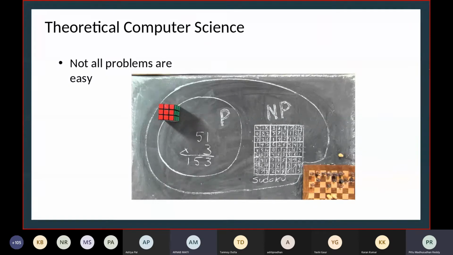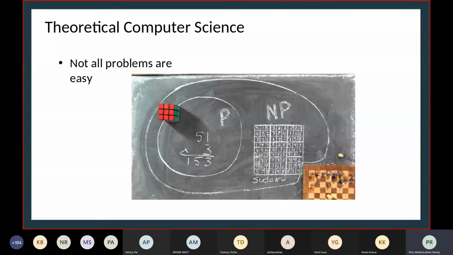So there are some problems for which we have to brute force, and for large instances you just cannot do them. If I give you a 100 cross 100 Sudoku, and you program it as per the methods you're saying, it will just take years and years and it will not find anything. So not all problems are easy, at least that's what we think. We did not find any algorithm. That doesn't mean that there is not any. We still don't know.